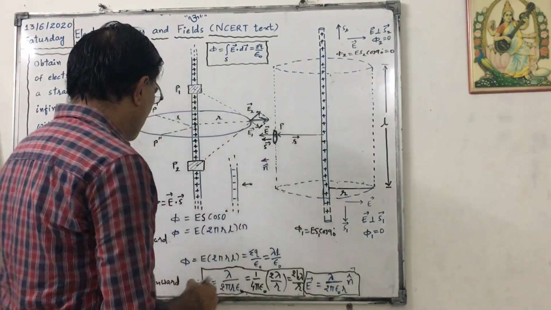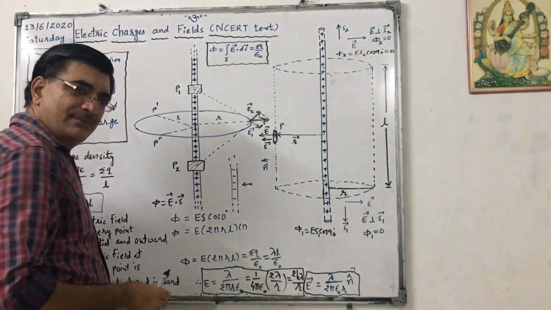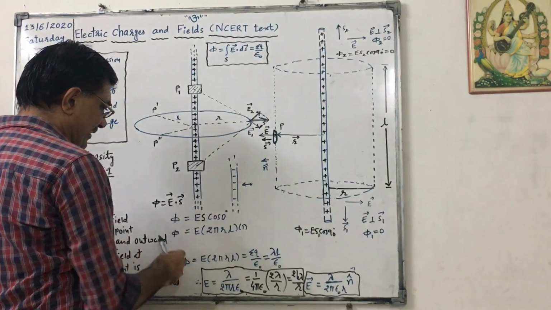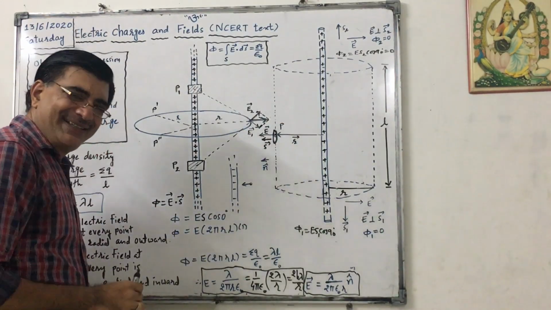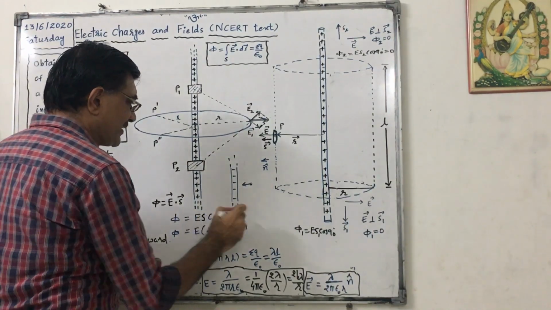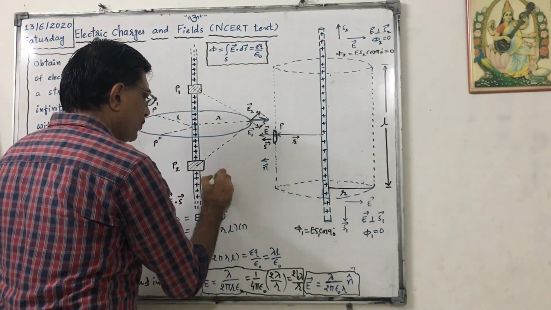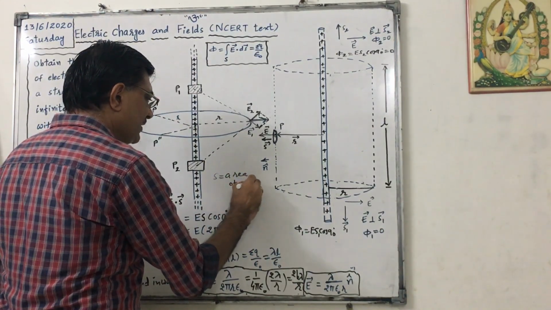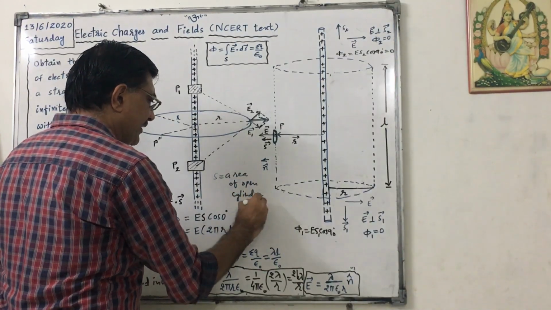Now see, first of all, we know that phi equals integral of E dot dS. Integration of dS is S, so ES can be written as ES cos 0 because E and S are in the same direction. But what is S? S equals the area of the open cylinder, and that is 2 pi RL.